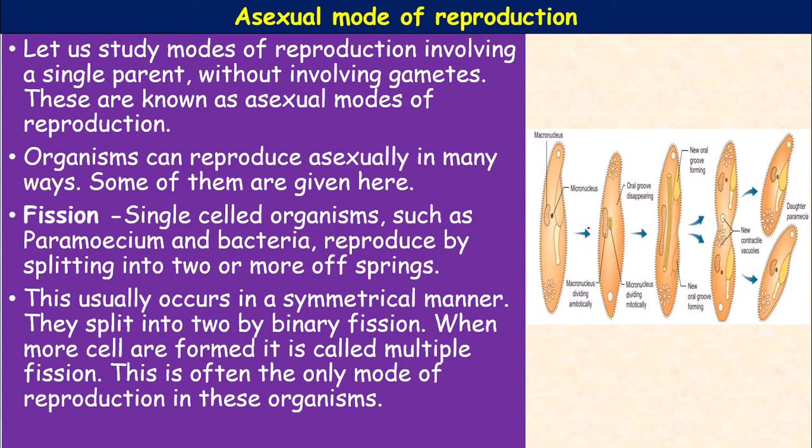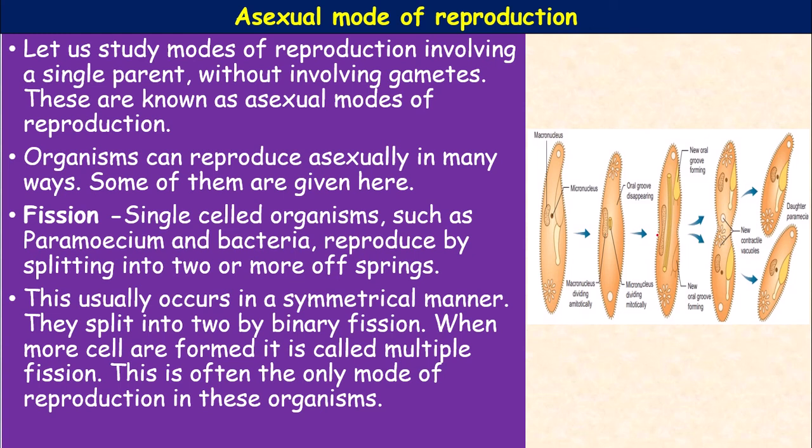For example, you can take a Paramecium here. The Paramecium possesses two nuclei, the macronucleus and micronucleus. During the fission, the nuclear constriction occurs in both macro and micronucleus. The macronucleus divides amitotically, whereas the micronucleus divides mitotically.